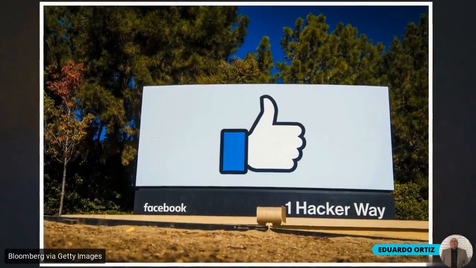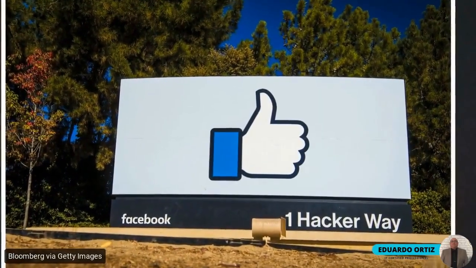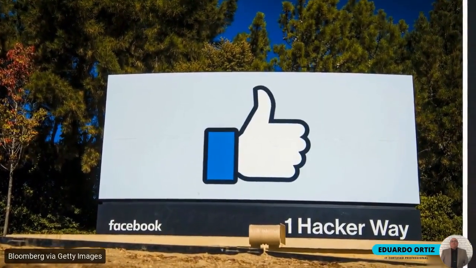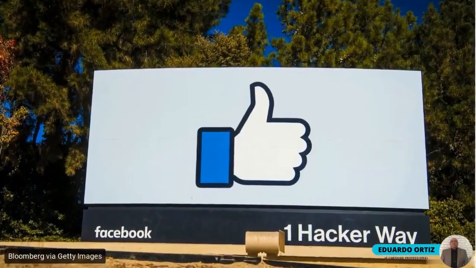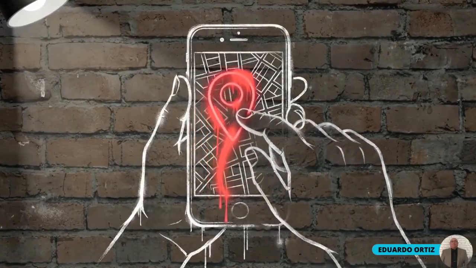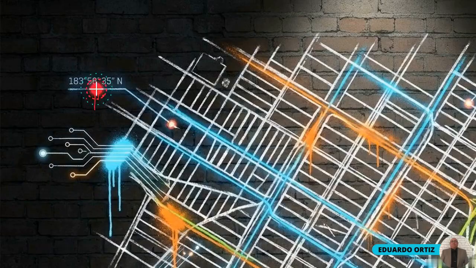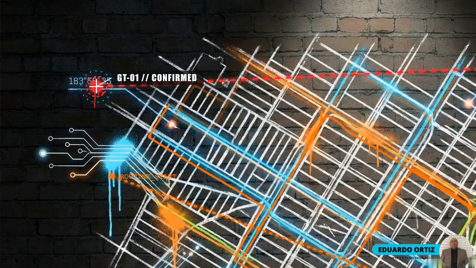Collection begins with identifying where targets naturally operate. Analysts look to massive social platforms as the primary repositories of public digital traces. When a suspect uploads a video to TikTok or uses a filter on Snapchat, they often reveal their exact physical coordinates. These geotags allow investigators to identify patterns in a suspect's daily routine and movements.